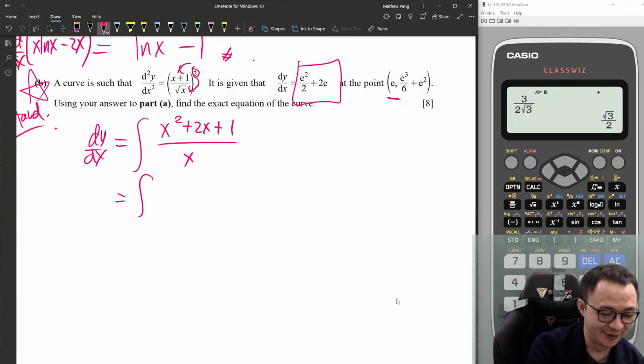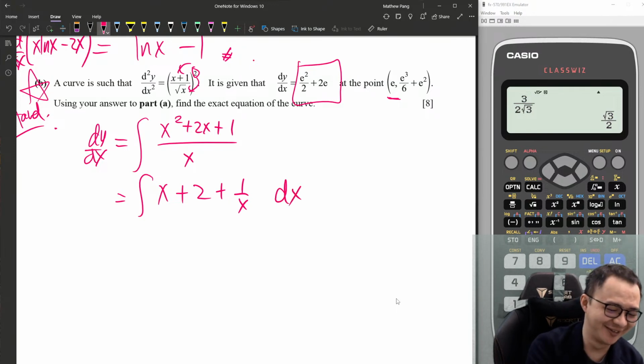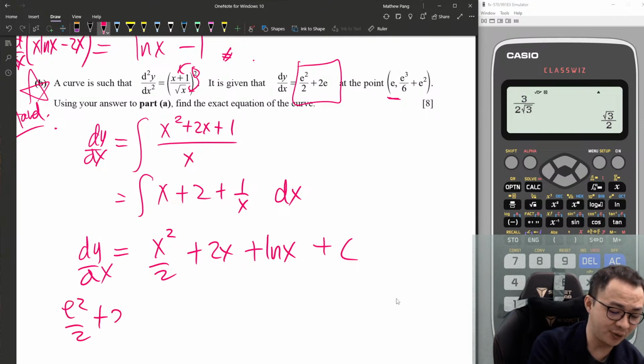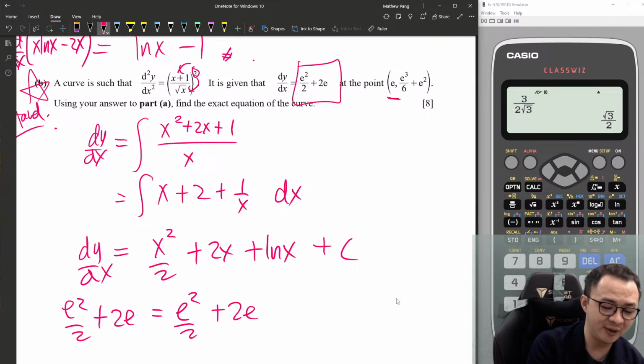Alright, so this is x plus 2 plus 1 over x. Okay, so I'm stupid. Alright, so this is x squared over 2 plus 2x plus ln x. After I integrate, plus c. So my dy/dx is this one. So my dy/dx is e squared over 2 plus 2e when x is e. So this is e squared over 2 plus 2e plus ln e plus c.